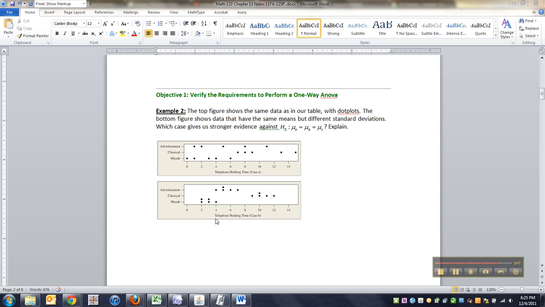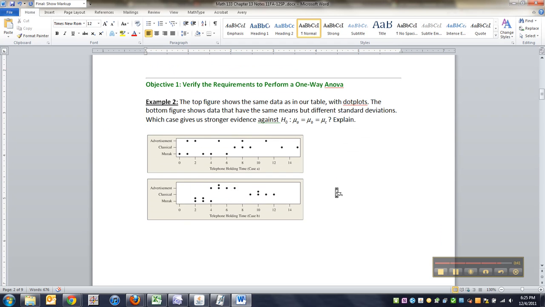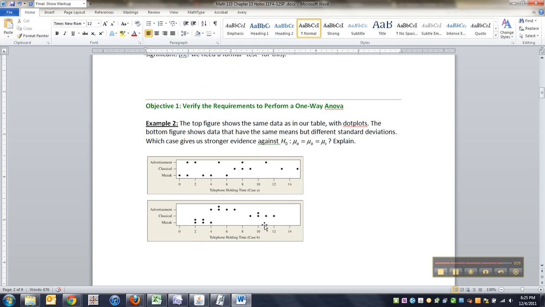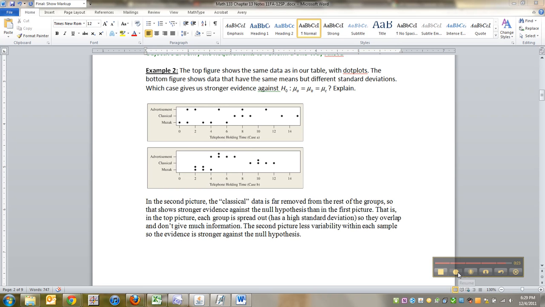Okay, just look at this. If you're trying to argue that these are the same, the top graph is kind of muddy. Like, you can't really get out what's going on. But if you look at the bottom graph, you can see, look at these classicals. These are the classical dots. These are the advertisement dots, and these are music dots. You can see that classical is significantly different than the rest because the clump of classical dots are way far away from the rest of the group. Matter of fact, that's what I'm going to argue.